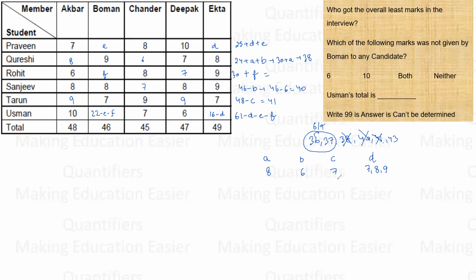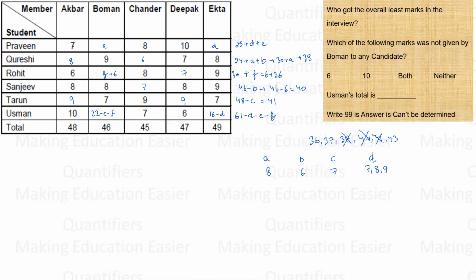Let us say there are two cases possible. So if F is 6, the total score will be 36. In this case, F is 6. Now I am not erasing the values, because it can be 7 also. Then I will have to make a whole new table, right? So 36 is one possible value.